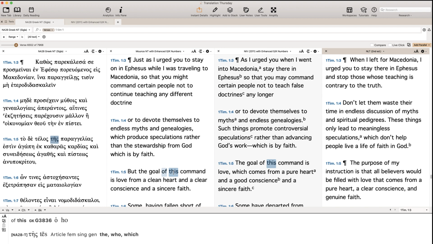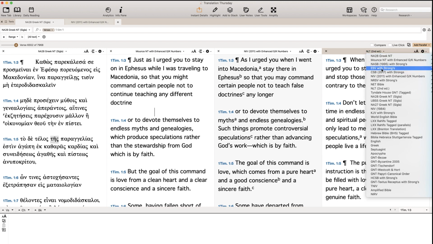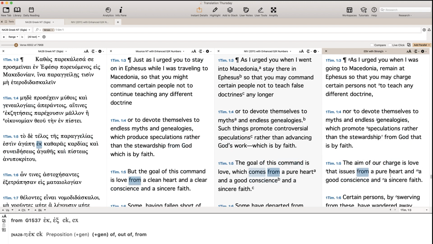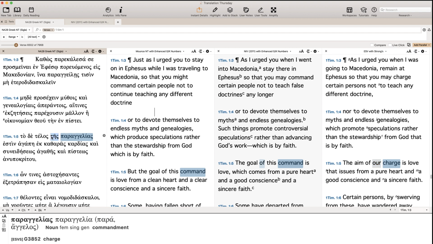And that's why you can get differences among different translations. It also shows you why you can't go from the English back to the Greek. If you've watched or listened to me very often, you know that this is something I talk a lot about. Because if you see "the aim of our charge," if you think that the English points to the Greek, you're looking for the Greek word for "our." And you come over here, and guess what? You don't find it. "Our" is an interpretive translation of the article ha. Perfectly legitimate, though.